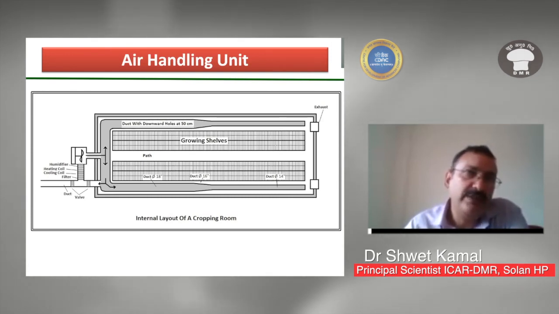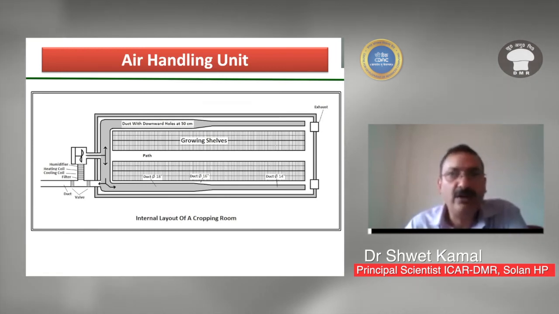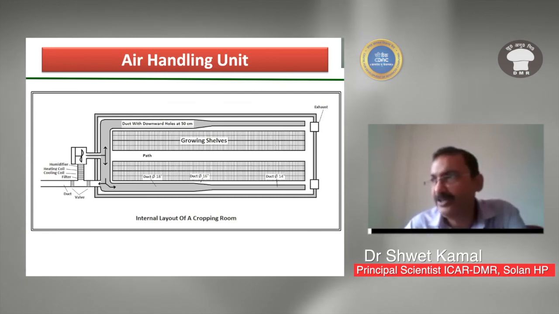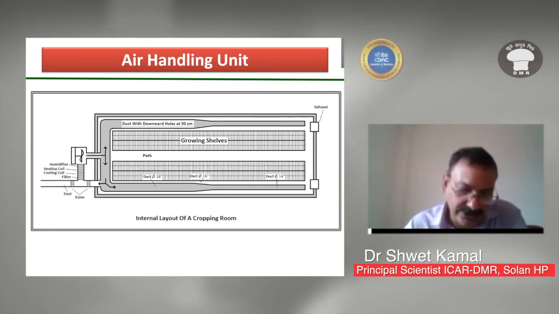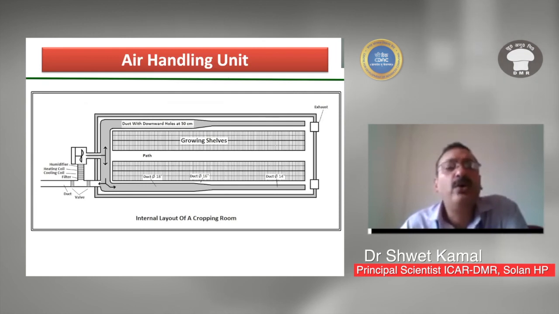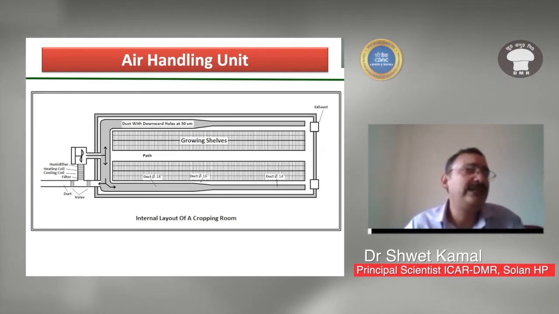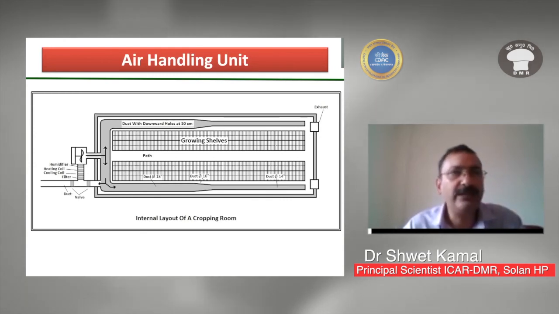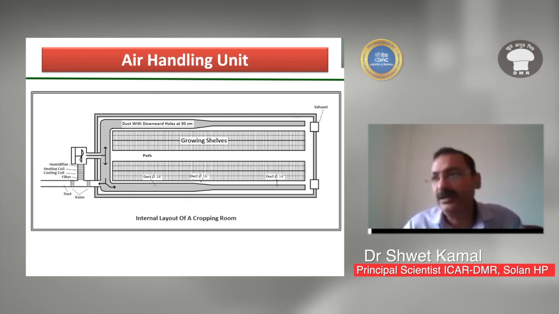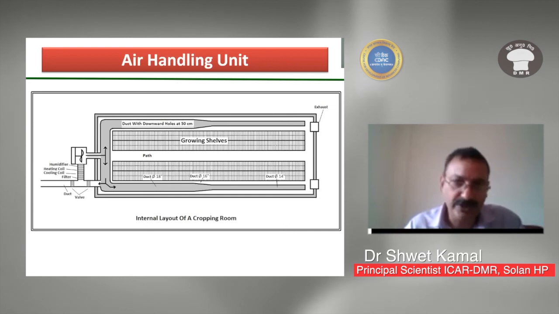Now, if you see a similar problem in the case of a tunnel, you have seen that the pressure decreases as you go distant from the blower. So if your duct is straight and the hole sizes are the same throughout the duct, what will happen? The holes near the blower will have more air speed, whereas in the distant holes, the air speed will be lesser. So we have to equalize it.